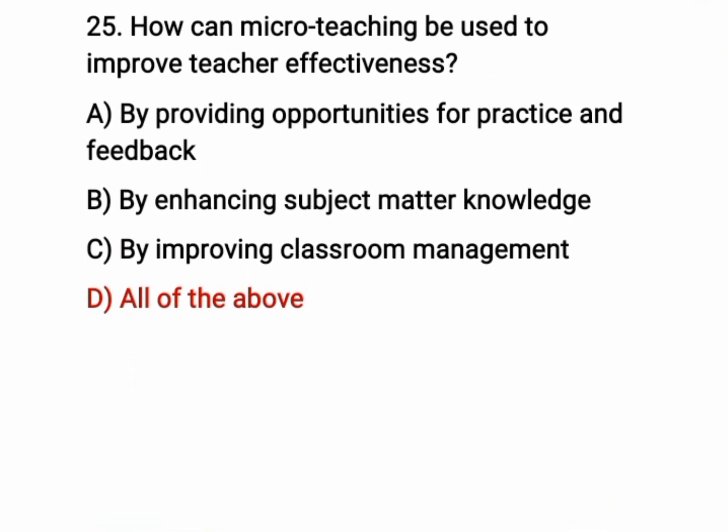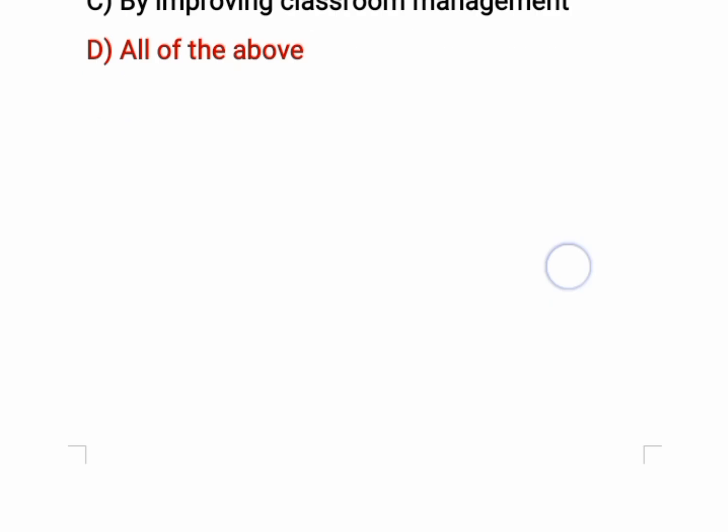Okay, question number 25. How can micro teaching be used to improve teacher effectiveness? The correct option is D, all of the above. It means by providing opportunities for practice and feedback, by enhancing subject matter knowledge, by improving classroom management, can use to improve teacher effectiveness.